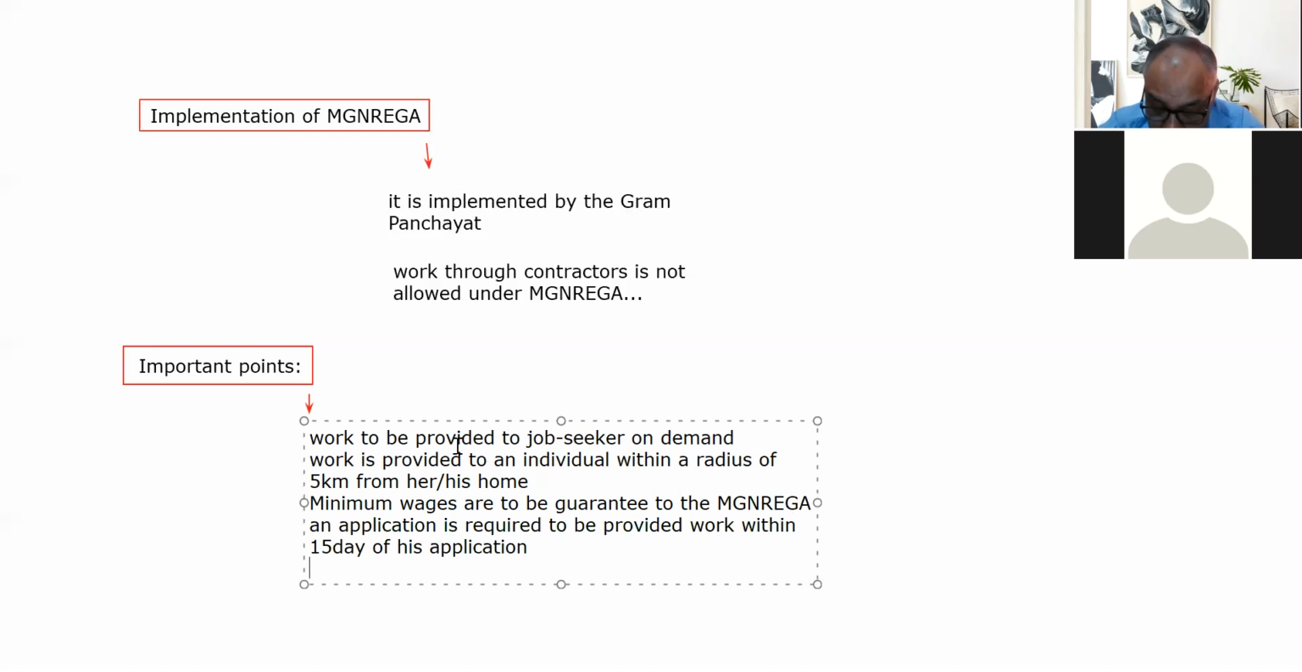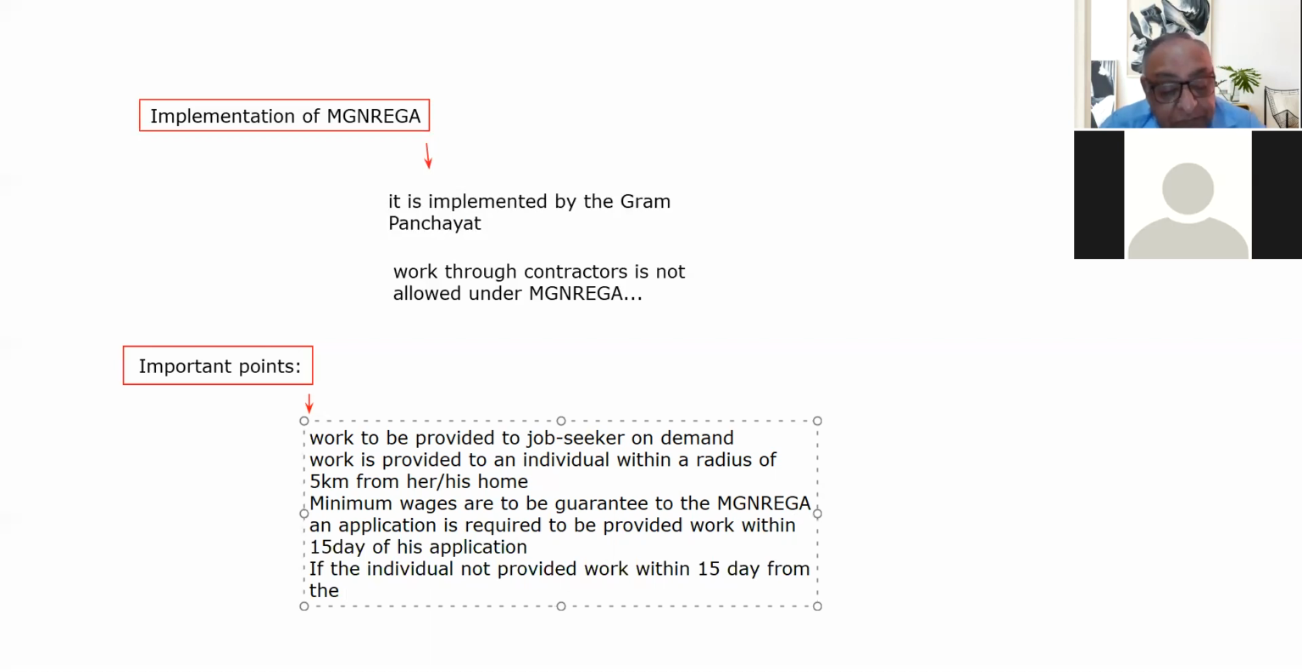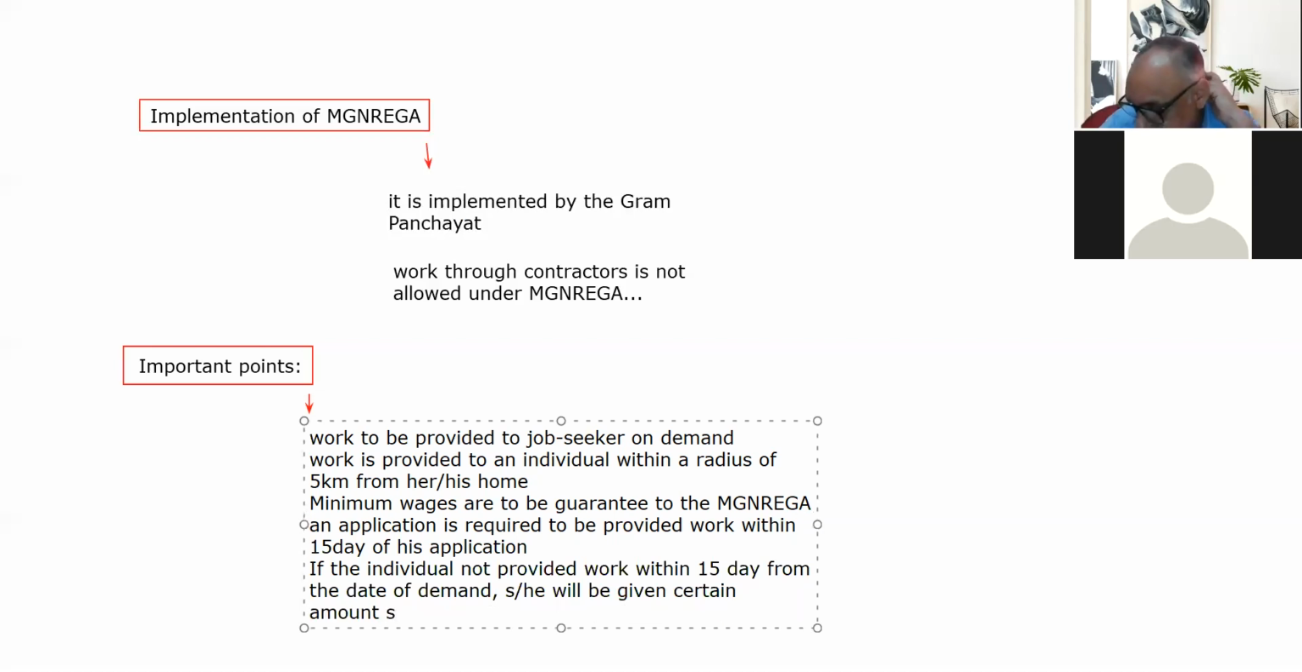And the next important point is that if the individual is not provided work within 15 days from the date of demand, then she or he will be given a certain amount as unemployment allowance.